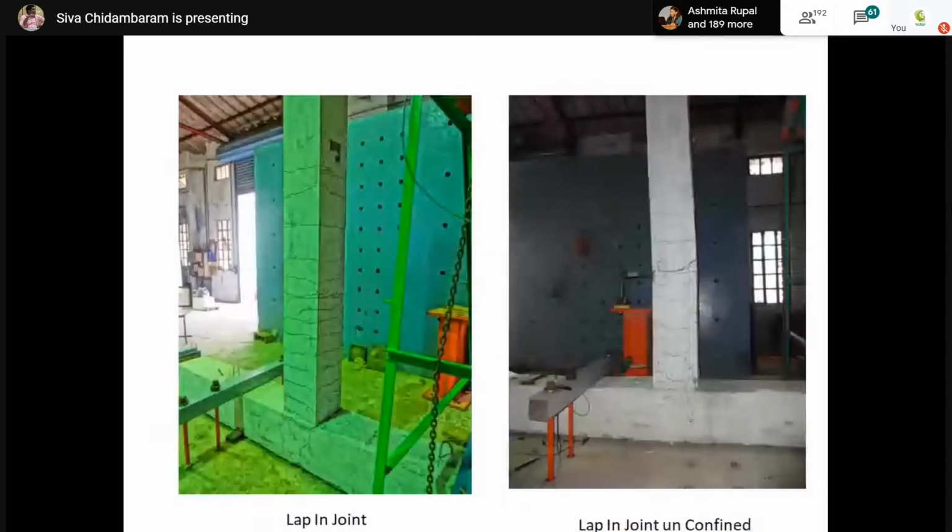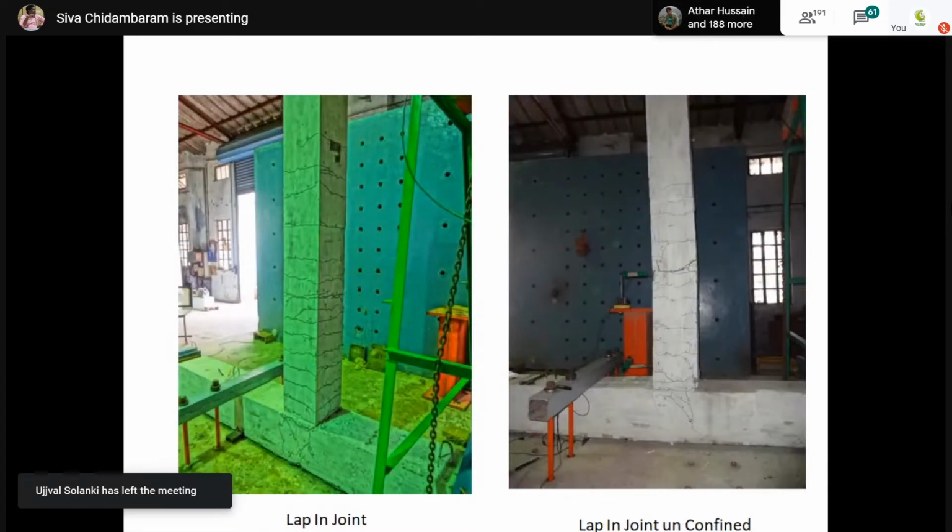And you can see this is the failure pattern. The first sample is lap in the joint, and the second one is also lap in the joint, unconfined. Exactly here you can see in the second image, failure has not happened exactly at the joint region. Failure has happened away from the joint. And if you look at the failure image very critically, you can see there is a bending in the beam. It says that actually what happened is the lap reinforcement has slipped from the joint.